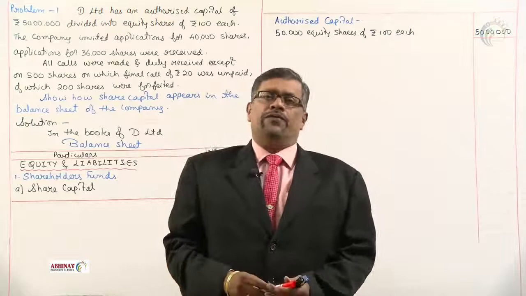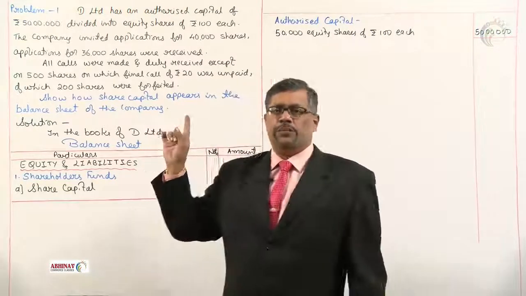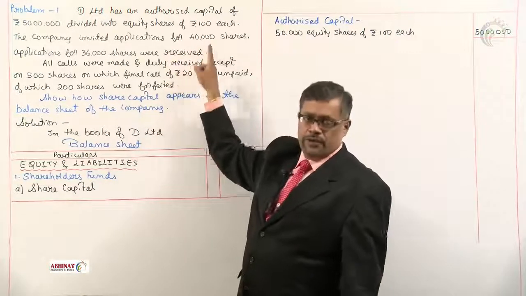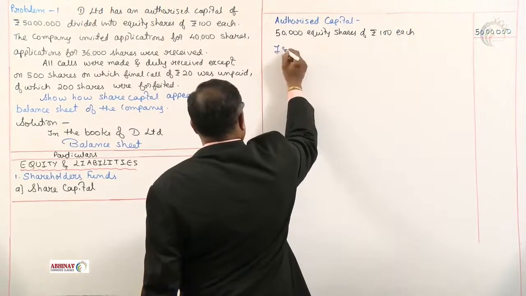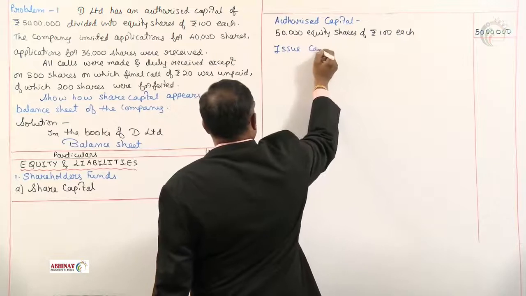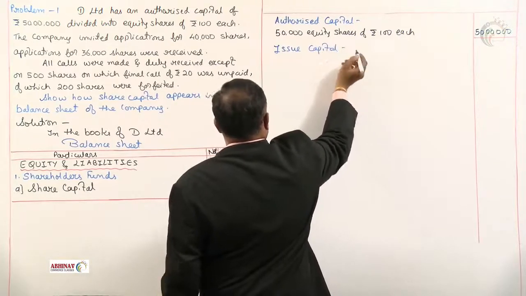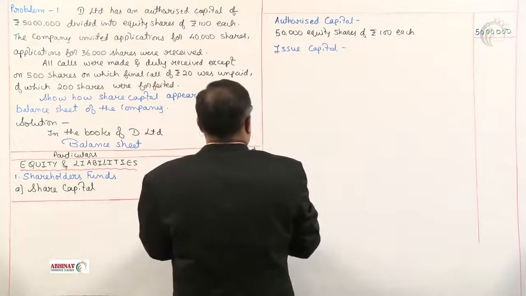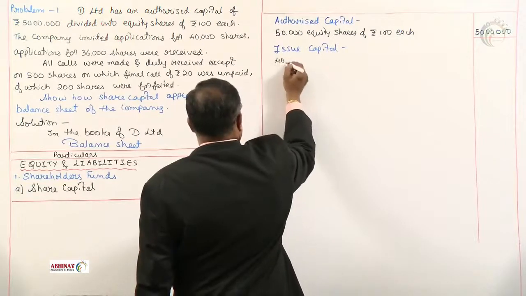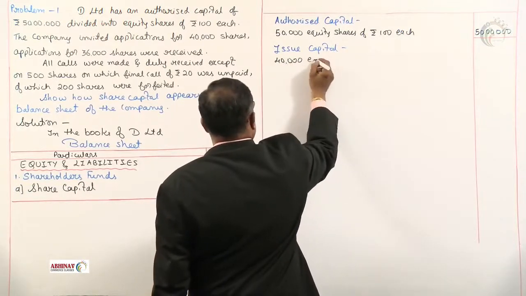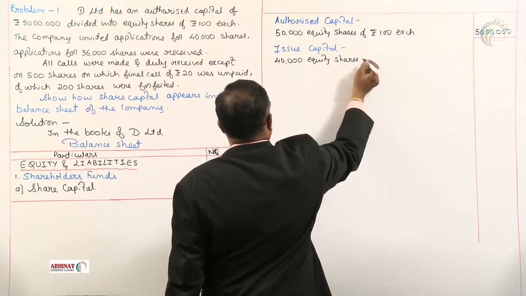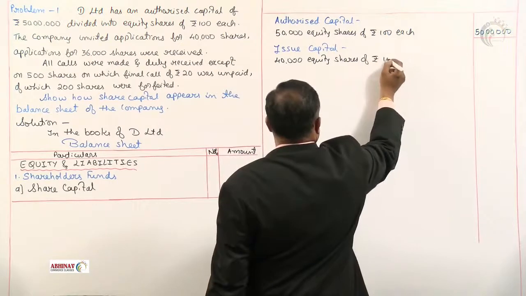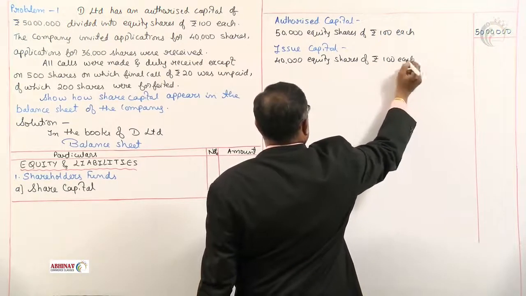Now, out of 50,000, how many shares are issued to the public? 40,000. That is what we call it as issued capital. Issued capital is of 40,000 equity shares of rupees 100 each.